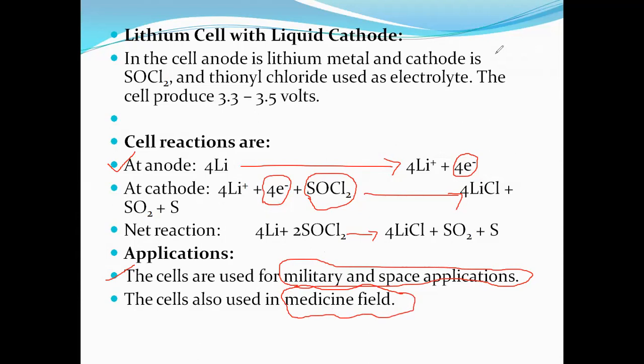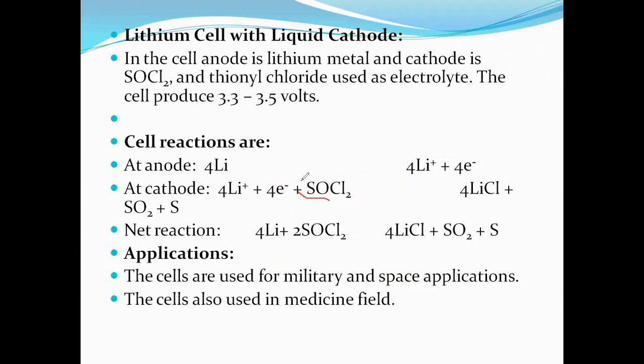Now what is the difference between a lithium cell with a liquid cathode and a lithium cell with a solid cathode? The lithium cell with the liquid cathode has a higher voltage, about 3.3 to 3.5 volts. The lithium cell with a solid cathode is 2.5 volts. With the higher voltage, it has a longer lifetime and more applications when compared with the lithium cell with the solid cathode.